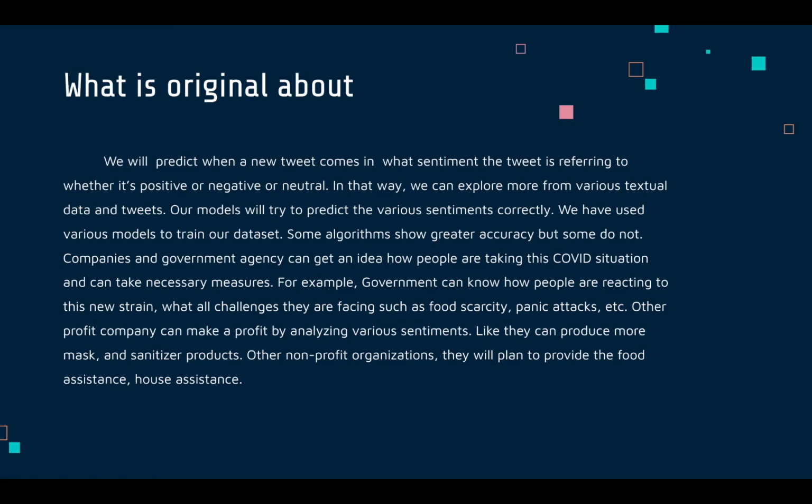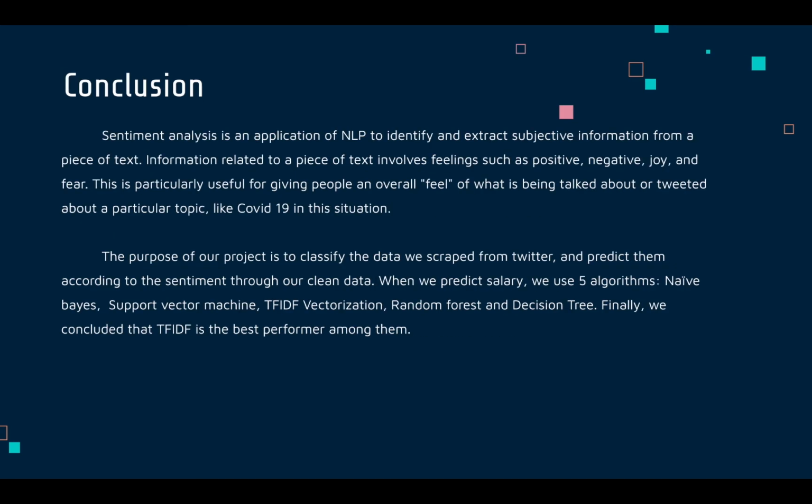And also in this panic situation, how the non-profit organizations can help the people. All of that can be analyzed, based on how people are reacting.